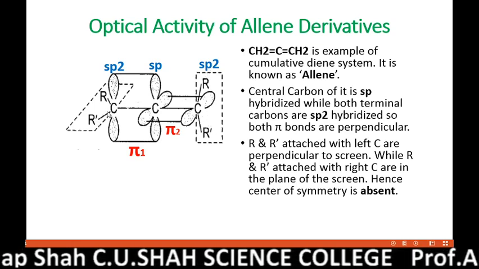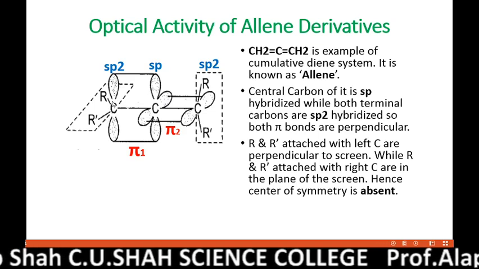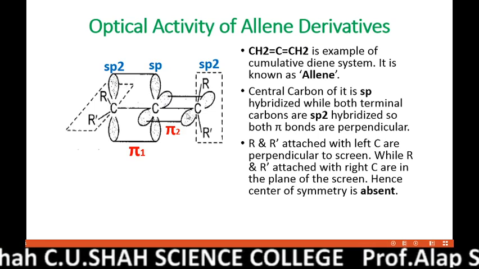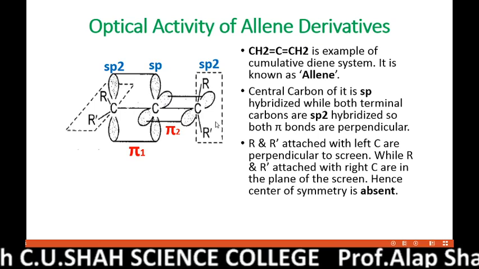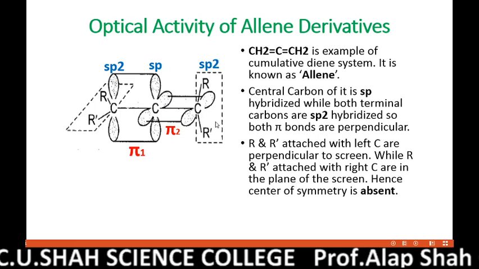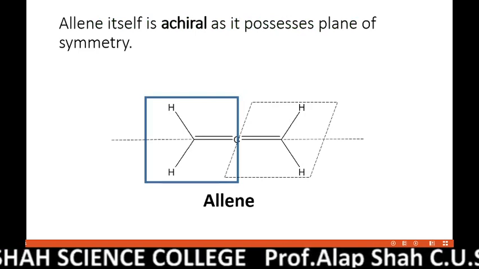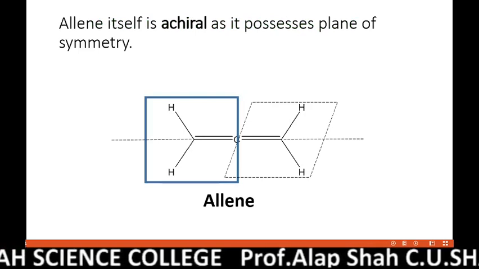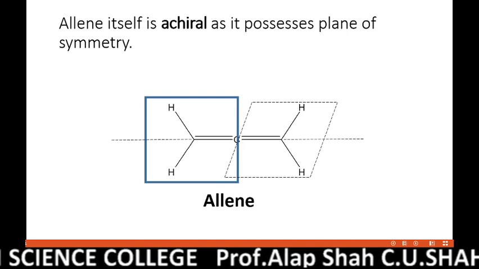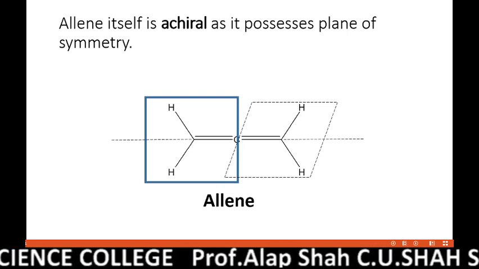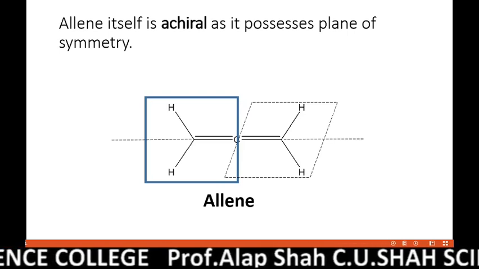So basically they are mutually at 90 degrees. You can see in the figure also. That's why the center of symmetry is absent. But allene itself is not chiral, it is achiral. It means that it is not optically active.